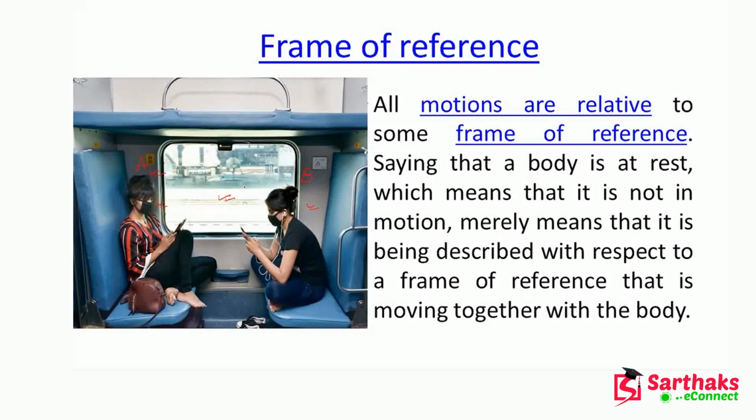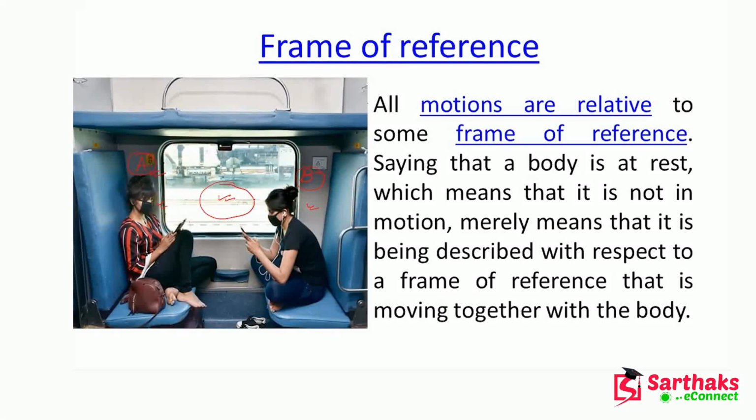So suppose this is myself. With respect to point A, or with respect to this person, I am at rest, but with respect to the railway track, I am not at rest. I am in motion. Right? In the first case, your frame of reference is the person A. In the second case, your frame of reference is the railway track.